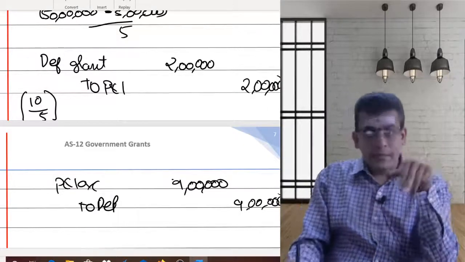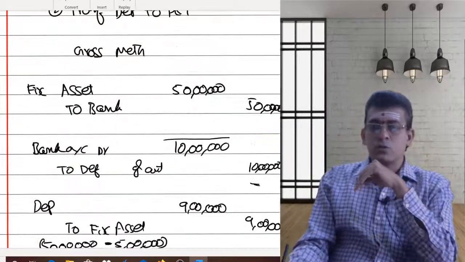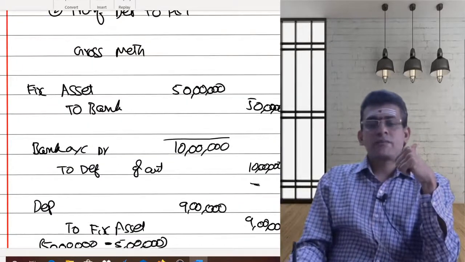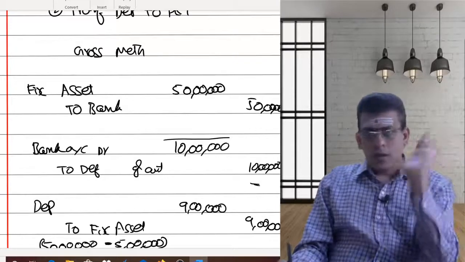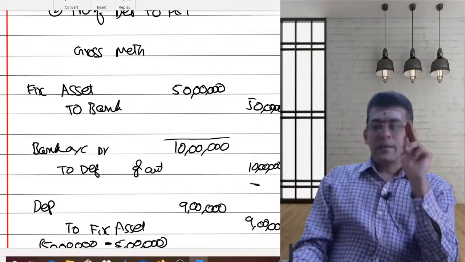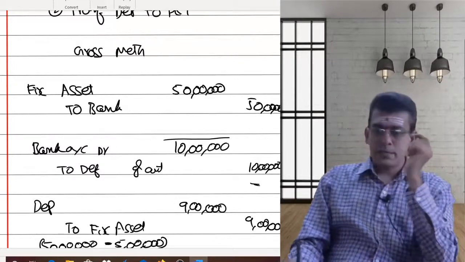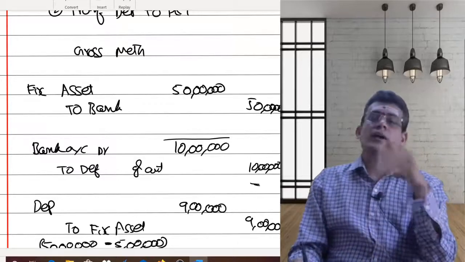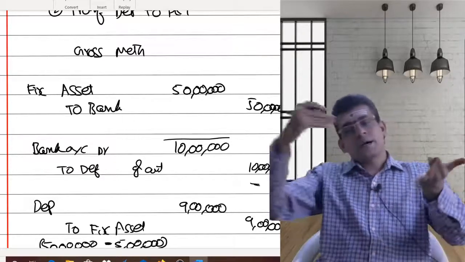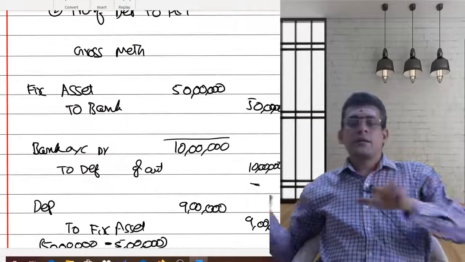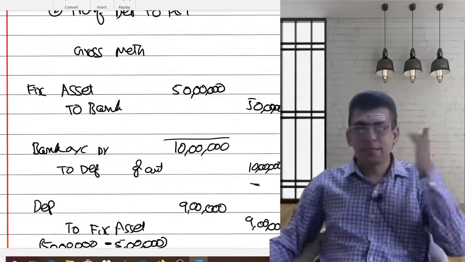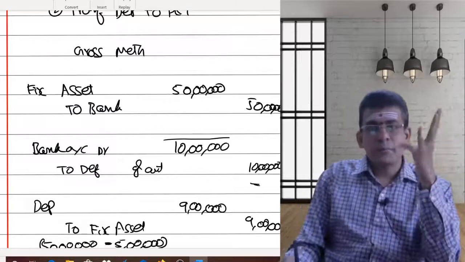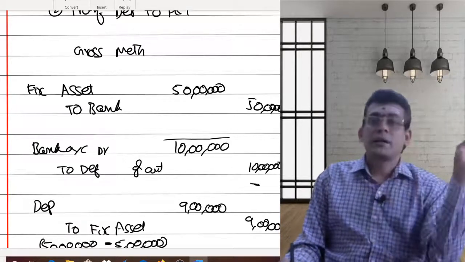So now for the second year, if I try to see how much money is there in my deferred grant, the deferred grant was credited with 10. Now you have debited your deferred grant with 2. That means there is 8 lakhs balance in your deferred grant. Like that, by the end of the 5 years period, your deferred grant will be 0. Your liability will be 0. So that is the first problem, and that is the basis of application under this particular problem.